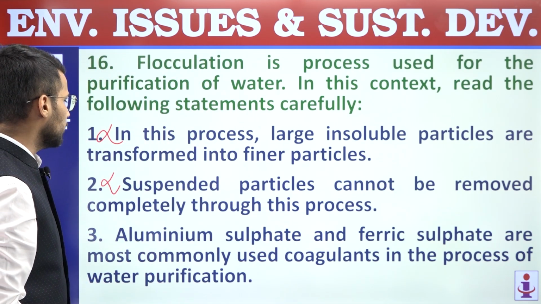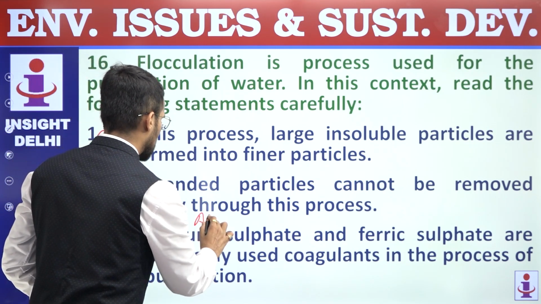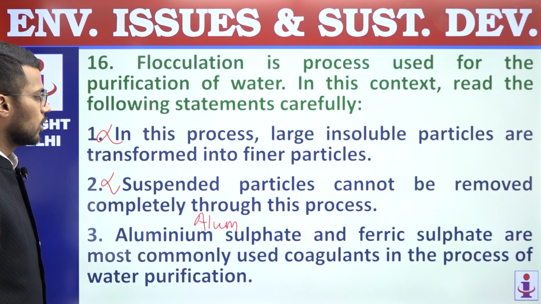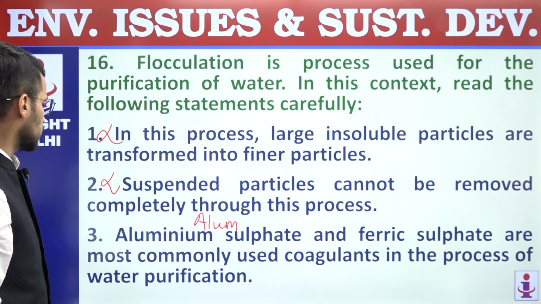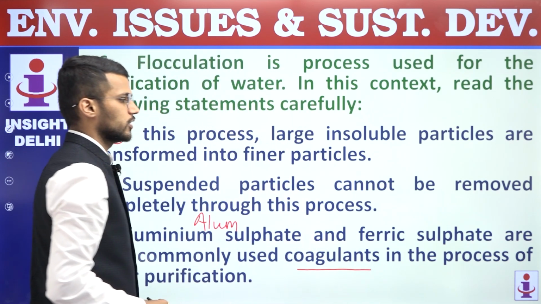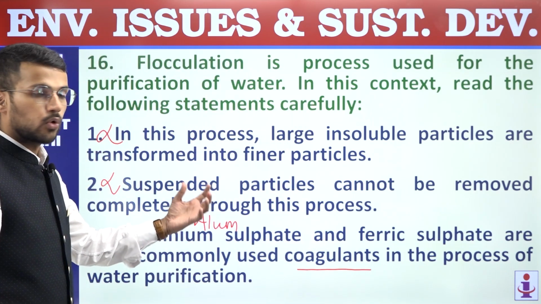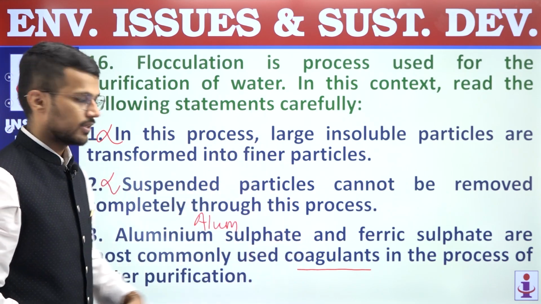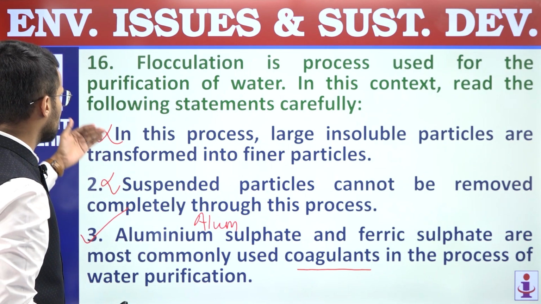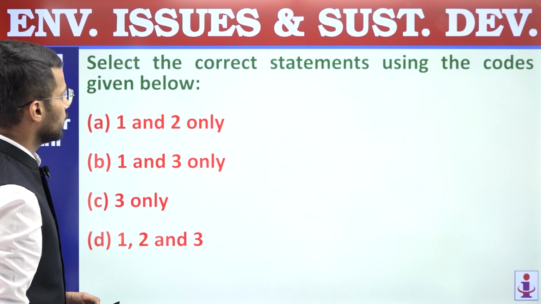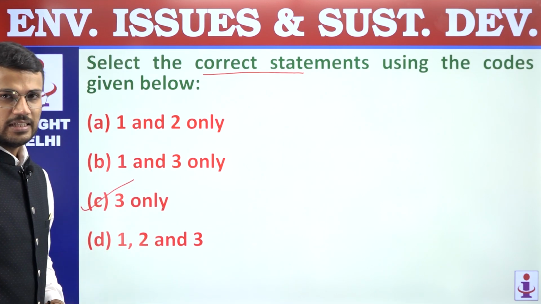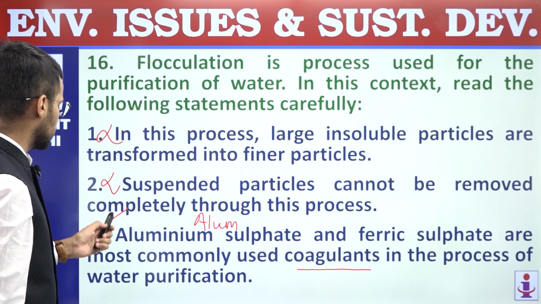Third statement, aluminium sulfate, which is popularly known as alum, and ferric sulfate are most commonly used coagulants in the process of water purification, right? So coagulation is also one of the important processes of water purification, where we use coagulants like alum and ferric sulfate, and that's why third statement is a correct statement. So first and second statements are incorrect, third statement is correct. We are supposed to find out correct statements only, and hence answer is C, 3 only. Question number 16, answer is C.